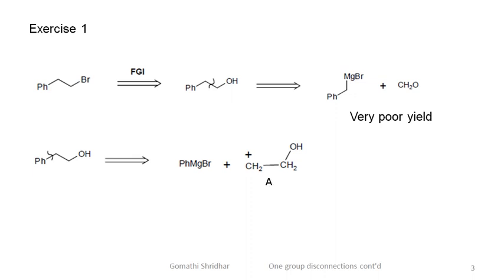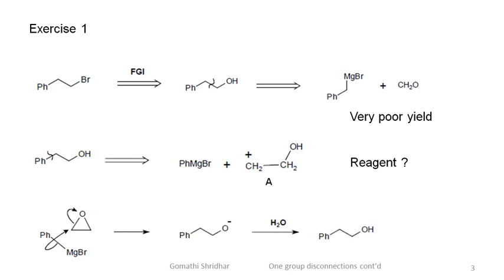What will be the reagent? If you have gone through the materials properly, then you know that it is the epoxide, and this epoxide reacts with the Grignard reagent to give an intermediate which on hydrolysis gives the target molecule.